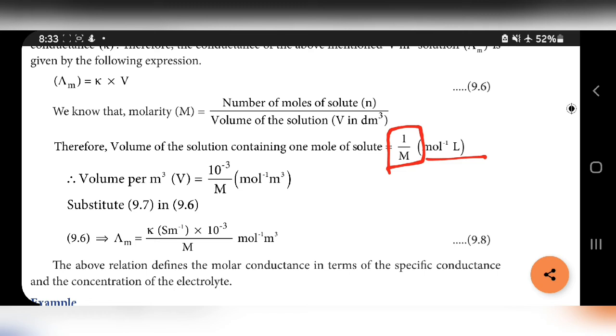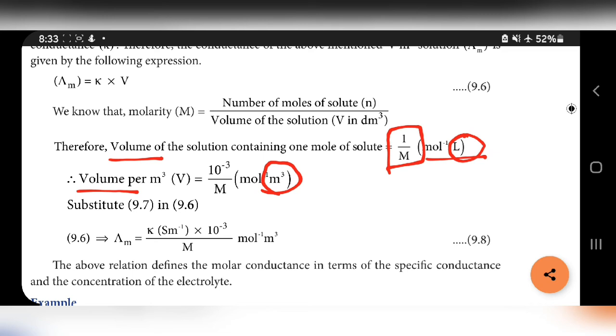Here it is the same volume and same per mole, but instead of liter we are using meter cube.